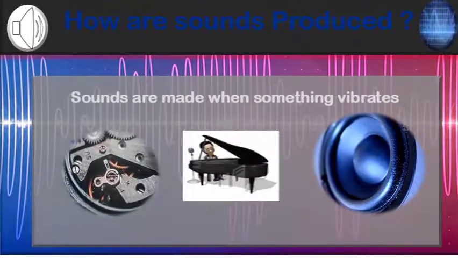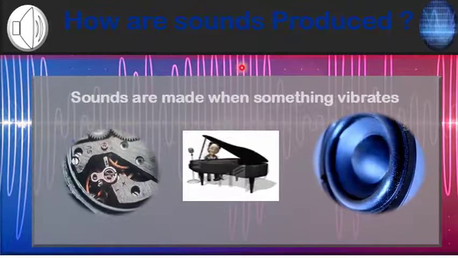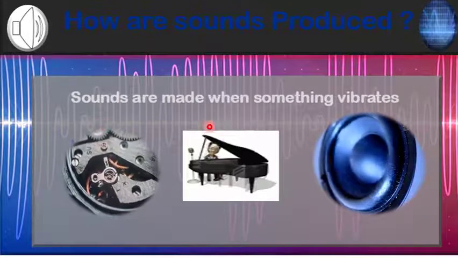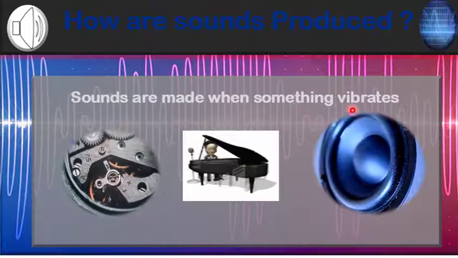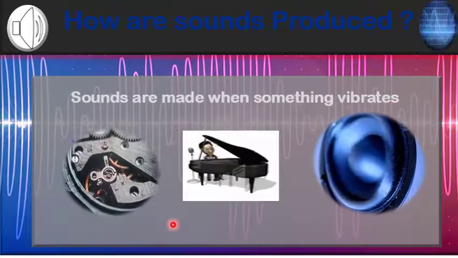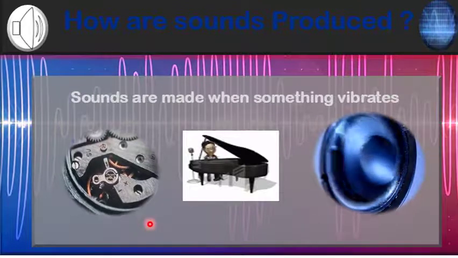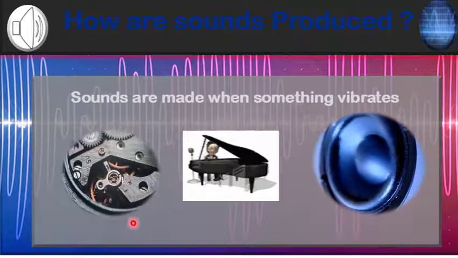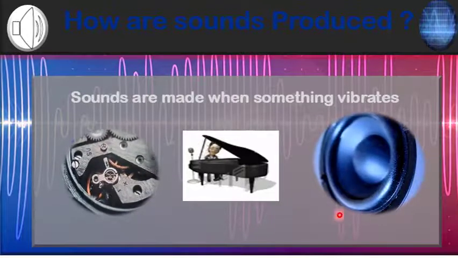My dear students, how are sounds produced? Sounds are made when something vibrates. A sound vibration makes tiny particles of the air bump into each other.